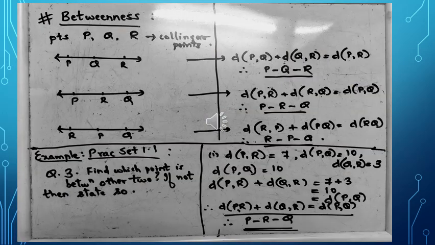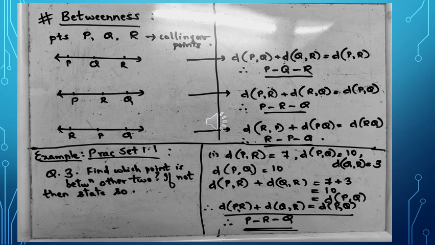Now let us study the concept of betweenness. If points P, Q and R are three distinct collinear points on the number line, then there arises three possibilities.